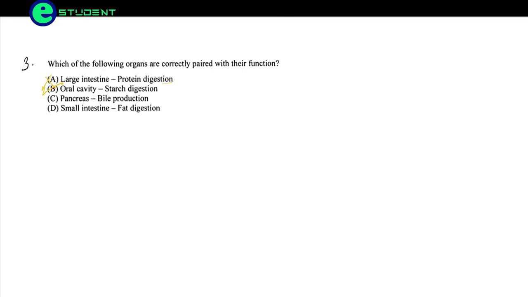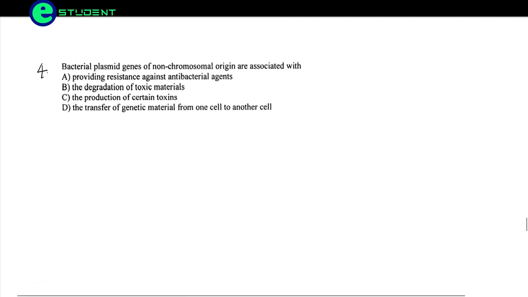Pancreas, bile production. No, this is a wrong option. Small intestine, fat digestion. Yes, this is the correct option. The digestion of fat takes place in our small intestine. The majority of digestion is already completed in the small intestine, whereas in the large intestine, the absorption of minerals, ions and water takes place. Coming to the next question.